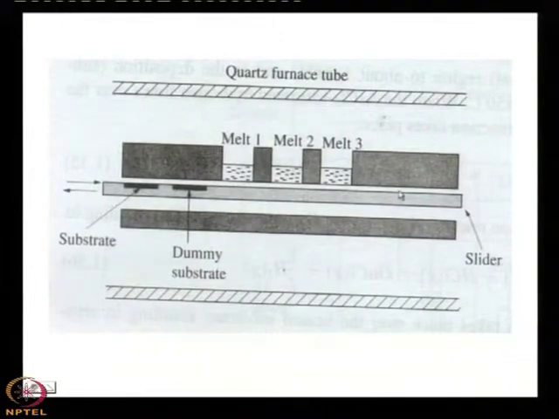So, first if you pull the slider, what will happen? The substrate will come in touch with melt 1, then you reduce the temperature and say you have calculated that half an hour is required for 1 micron growth, you need 1 micron growth. So, you stay here for half an hour, then you pull it, remove it, then you totally cool down the system.